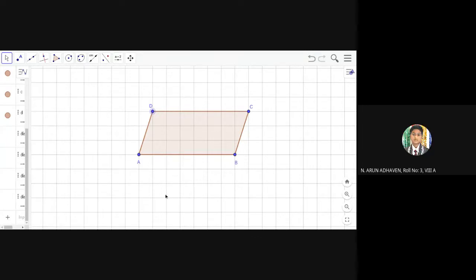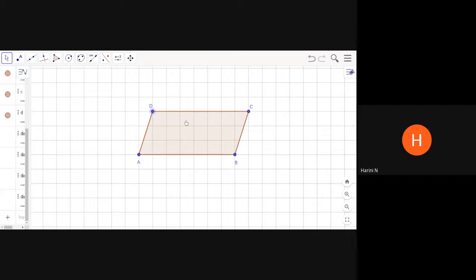Ma'am, here angles play a vital role, because in the rectangle, opposite sides are equal, but all the angles should be 90 degrees. Yes. That is why I'm telling you, in a parallelogram, it is not there. Yes, the angles also play a vital role in constructing. Exactly, that is exactly where I'm coming. So unless the angle is specified as 90 degrees, I can draw the figure like this also.